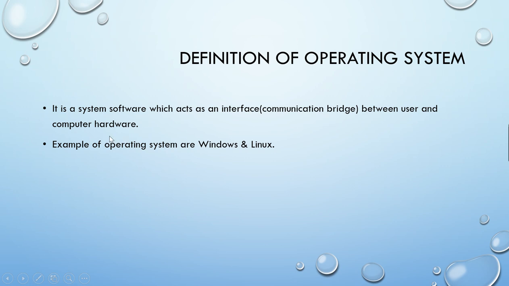So for the proper functioning of your computer hardware, you need to load the system software, that is operating system. Then after loading the operating system, you make use of other applications like Microsoft Word, Excel, PowerPoint, anything that you want to load, you can load it later. So what are the various examples of operating system? They are Windows and Linux. So I think this is very clear.